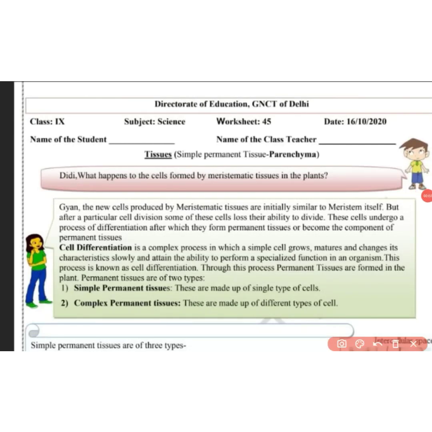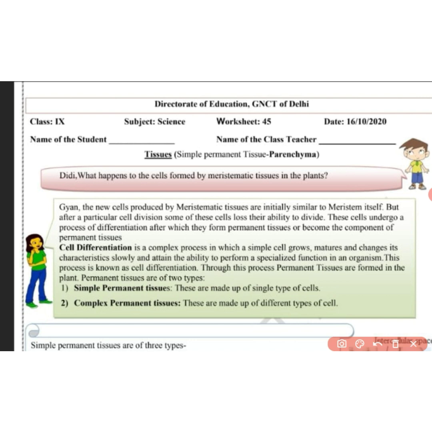Hello students, today we'll be discussing our worksheet 45, chapter 6 tissues. In our previous worksheet we discussed what tissues are and the meristematic tissues, the three types of meristematic tissues, and today we'll be discussing the simple permanent tissue, that is the parenchyma.